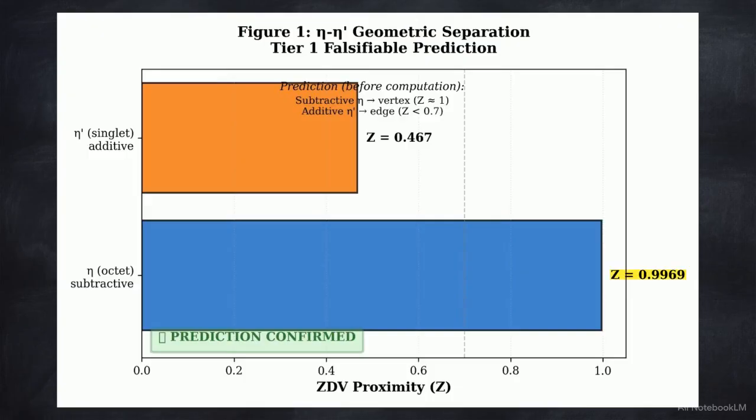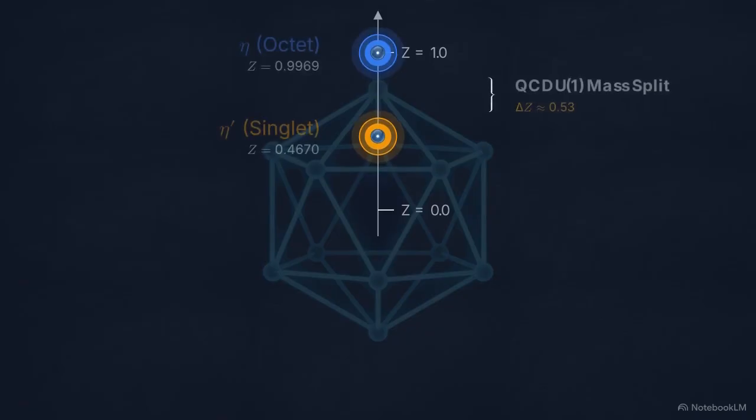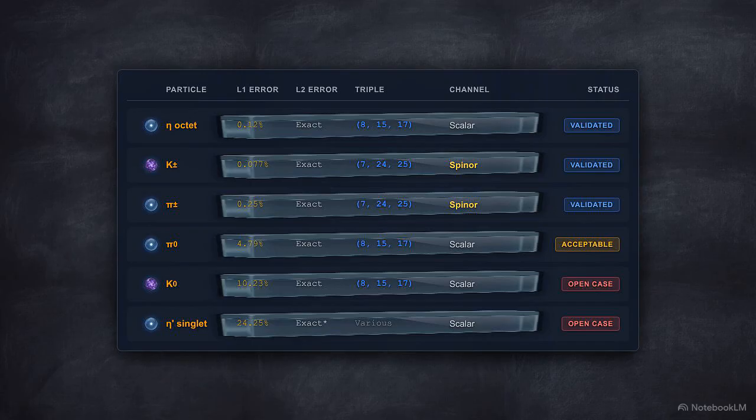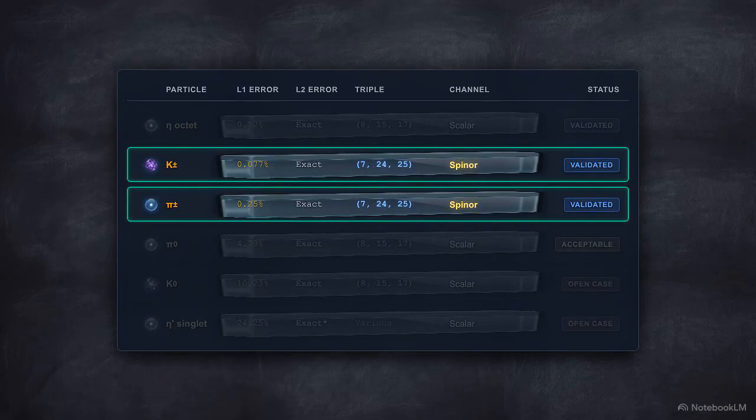The eta secured a ZDV proximity of 0.9969, placing it at the vertex. The eta prime registered at 0.467, leaving a 0.53 delta separation. This geometric separation mirrors the structural mass split traditionally governed by the QCD U1 axial anomaly. The framework correctly predicted the physical structure. Plotting the computational results for all 6 mesons reveals clear structural patterns. The eta meson achieved a flawless match, driven directly from F6 geometry.